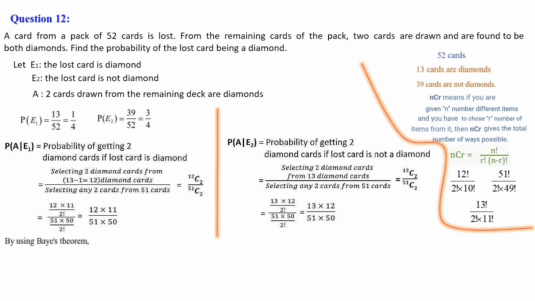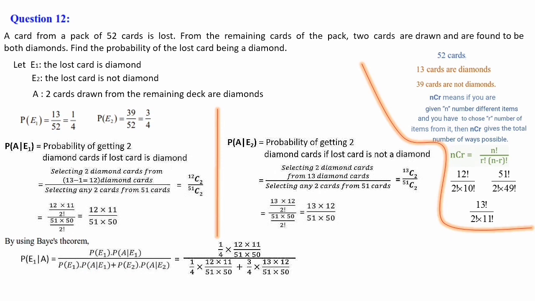Now by using Bayes theorem we have to calculate P of E1 given A. E1 in the sense here the lost card is a diamond. That is what you have to calculate. The probability of the lost card being a diamond. That is P of E1. The condition given to us is the 2 cards we are taking are diamonds. So P of E1 given A is equal to P of E1 into P of A given E1 divided by P of E1 into P of A given E1 plus P of E2 into P of A given E2.